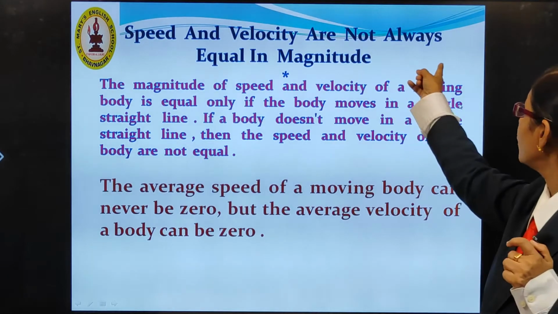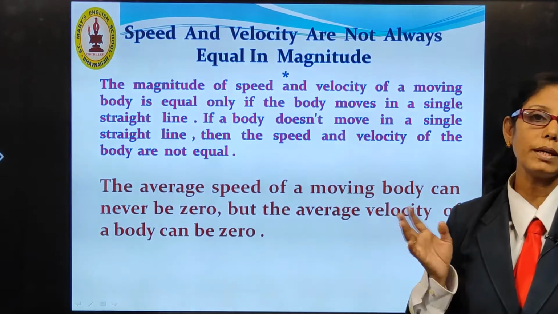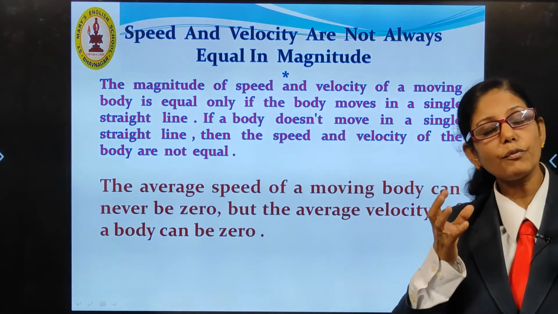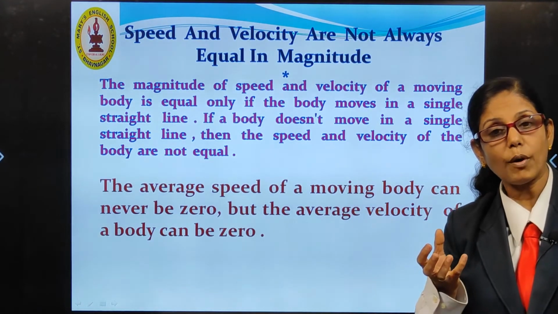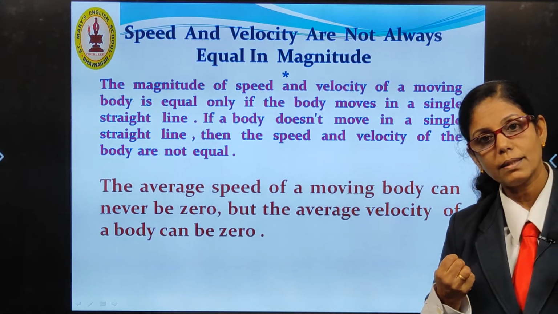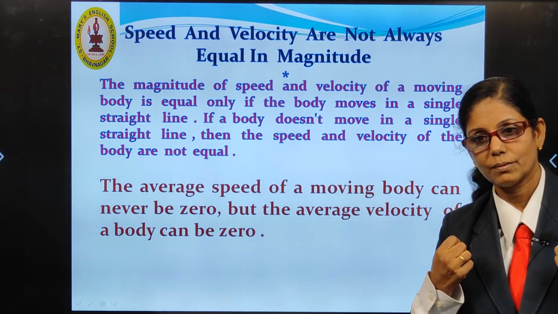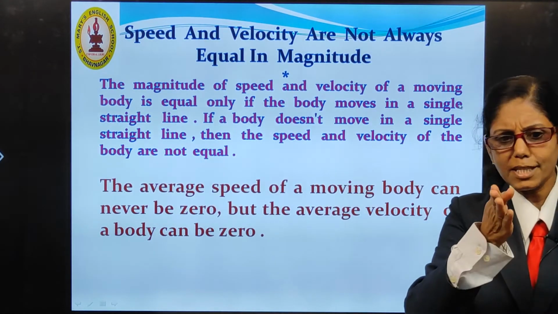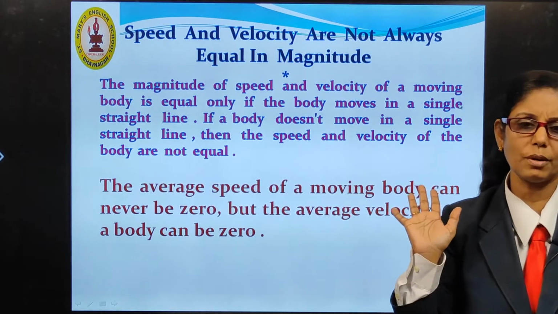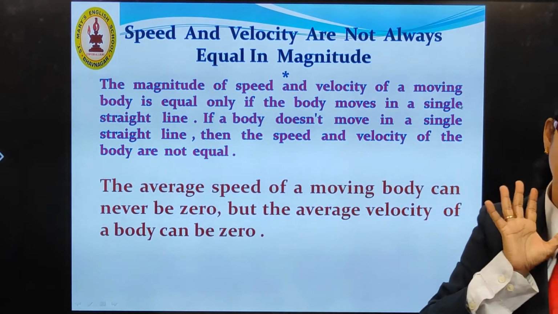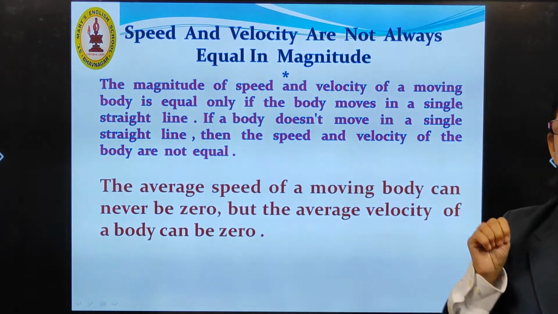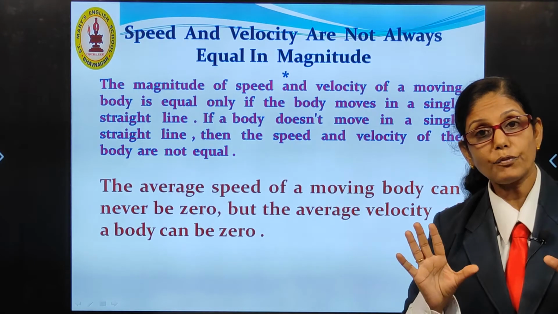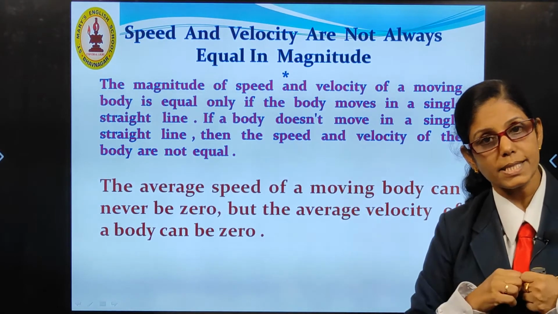Now, speed and velocity are not always equal in magnitude. I have a question. Can the speed of a body and the velocity of a body be equal? Yes or no? Some are saying yes, others are saying no. And there is a group, they are not in any of these two answers. I think they have some different answer. So let us see what is the correct answer. Sometimes the speed of the body and its velocity can be the same. When?